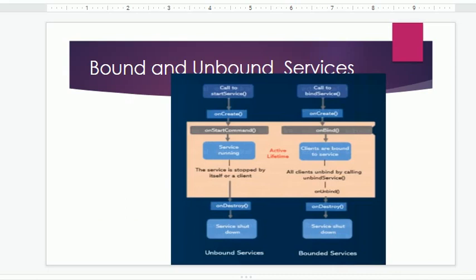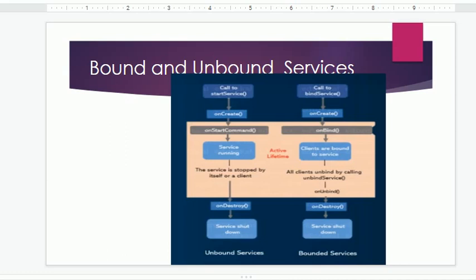So for bound and unbound service, if you look at it carefully, in the call to startService, the onCreate method is the first method called by default when you create the project, then onStartCommand is called and the service is running. The service is started by a client. Our client will stop it or it stops itself. So when the onDestroy method is called, the service is shut down. That is for the unbound service.